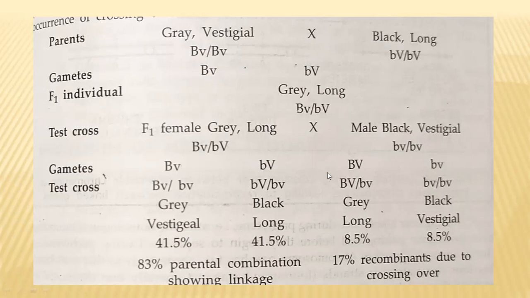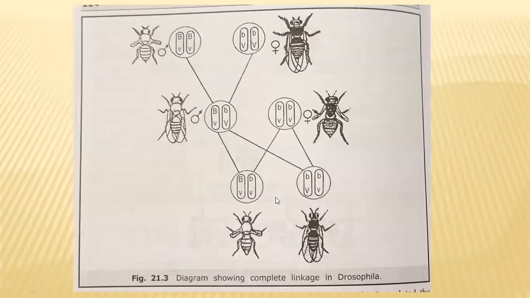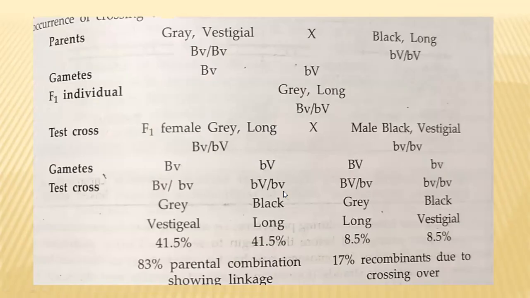In this case, they got four new combinations. In earlier experiments, new combinations were not obtained; only parental combinations were obtained. But in this experiment, in which F1 females are crossed with a recessive male, some new combinations were also obtained. These two combinations, 8.5 each, a total of 17%, are new. So 17% new combinations were obtained in the F2 generation when the F1 female is test crossed with a recessive male.